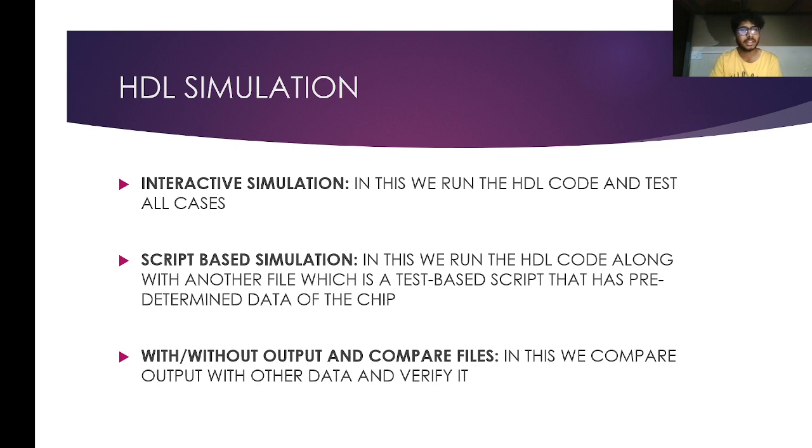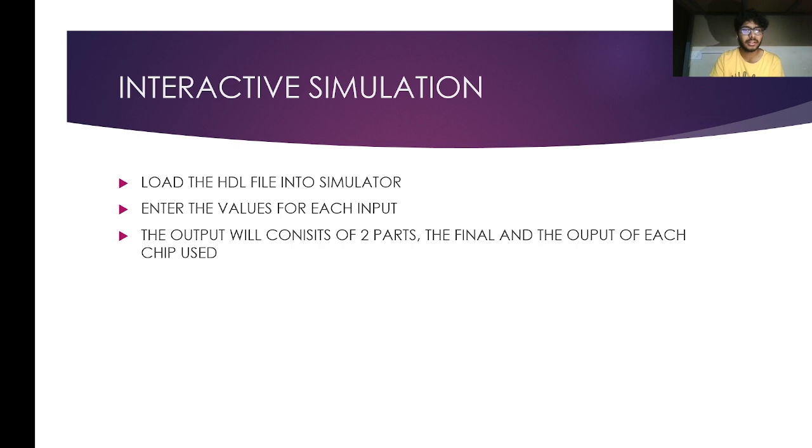HDL simulation. HDL simulation is divided into three components: interactive simulation, script-based simulation, and with or without output and compare files. We'll discuss them in detail. Interactive simulation. So basically, you load the HDL file into simulator, enter the value for each input. The output will consist of two parts: the final product and the output of each step used.